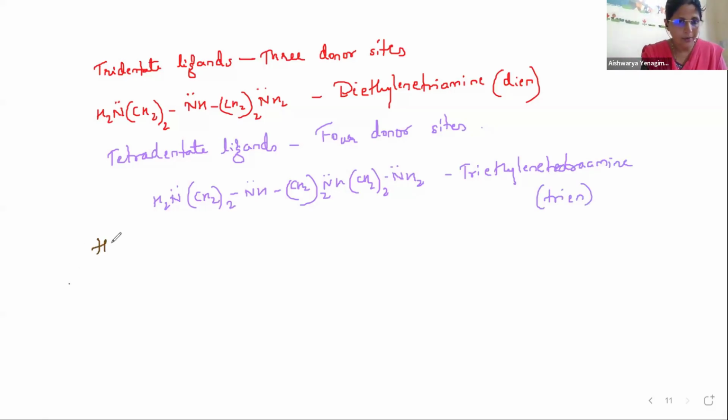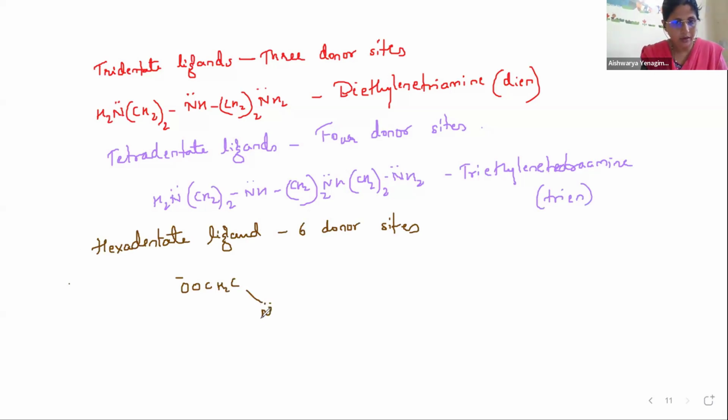Then you have one more example for hexadentate ligand. Hexadentate ligand means it will be having 6 donor atoms or 6 donor sites. I'll show you the example. You can see here O minus OC CH2. Then you have N here. Then CH2 COO minus, CH2 CH2, again N, CH2 COO minus, CH2 COO minus.